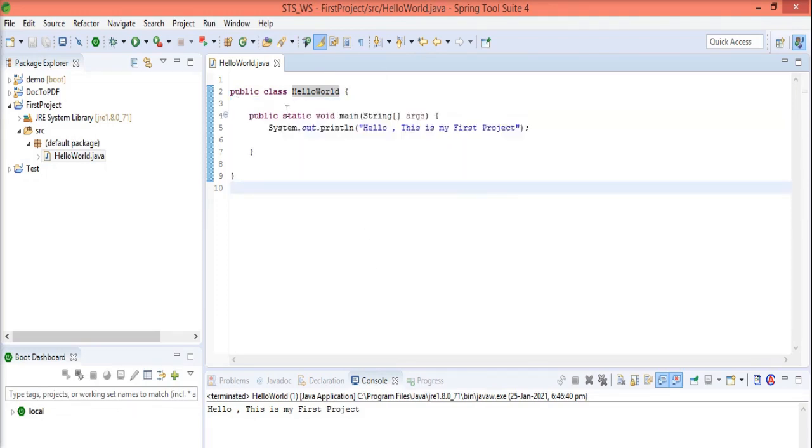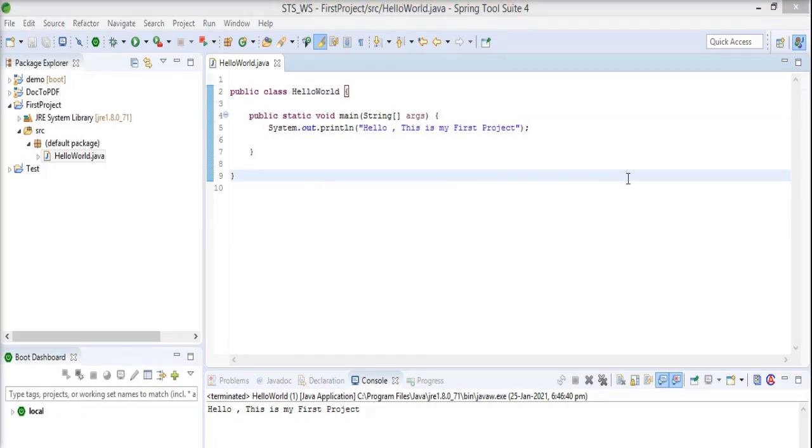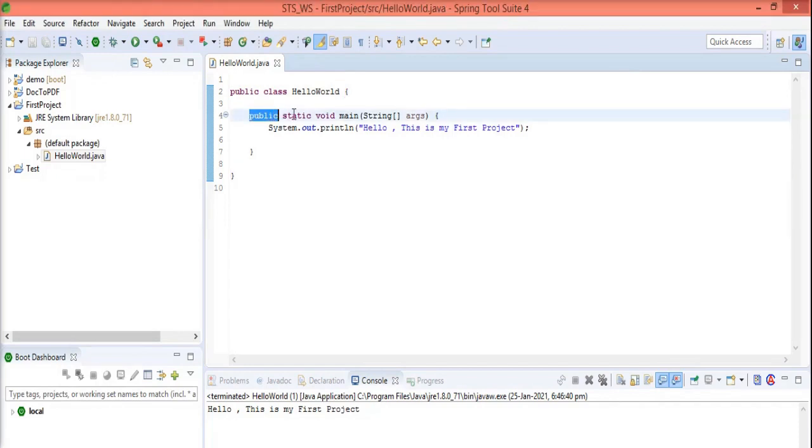After that, public static void main. So what is the meaning of public static void main? Public means this is a public method, and it is static, which means there is no need to create an instance of the class for accessing this main method.